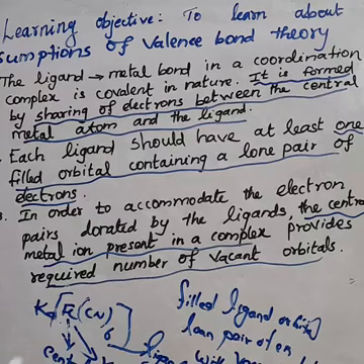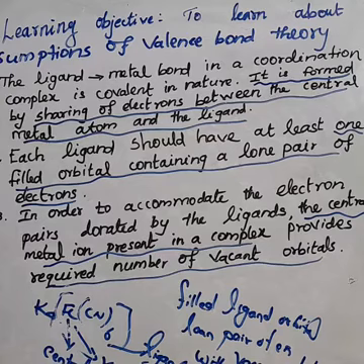The third: the central metal ion provides the required number of vacant orbitals. These are three very important points.